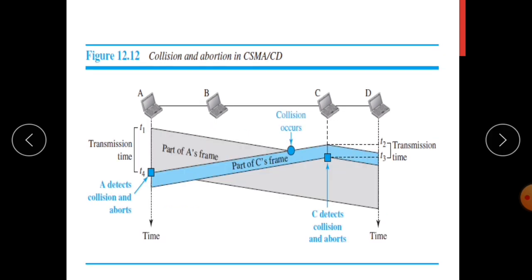Here you can see the same diagram, represented in the form of signals present in the channel. The transmission duration for A is shown in this gray color. For C, this is the transmission duration. Whenever a collision occurs and the corresponding station identifies that collision, it will abort its transmission, and A will abort it at T4.